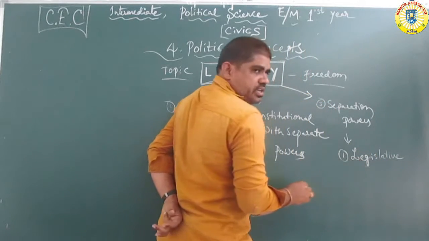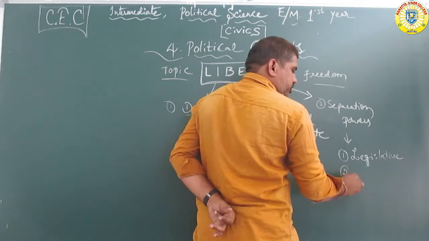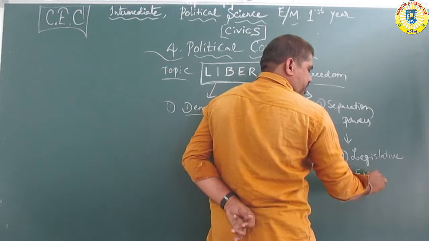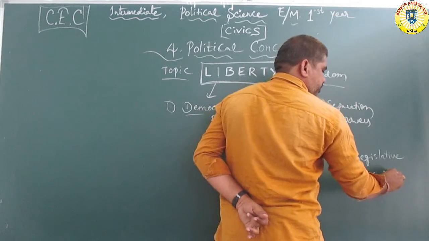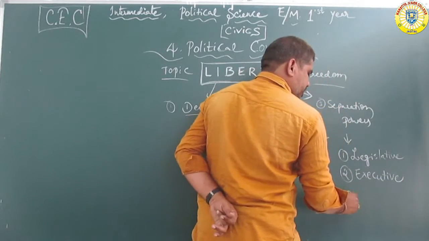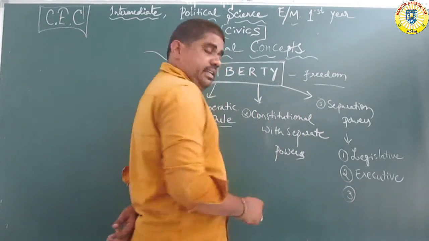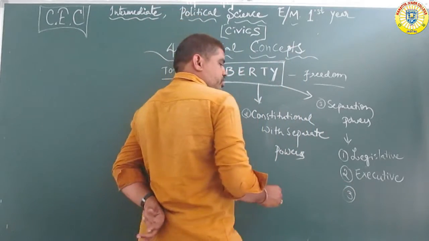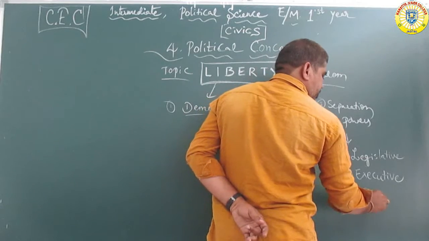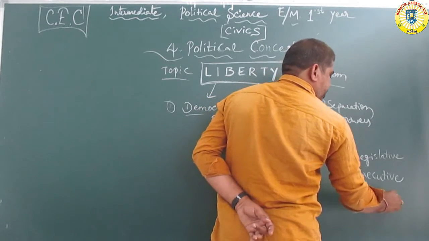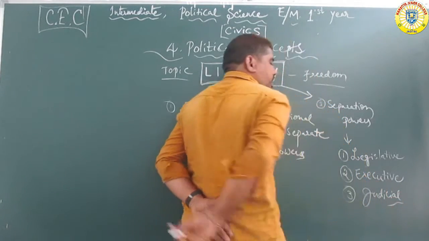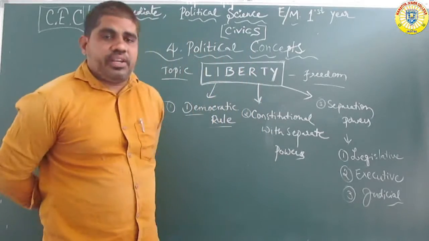Number two, executive powers. And number three, judicial powers.